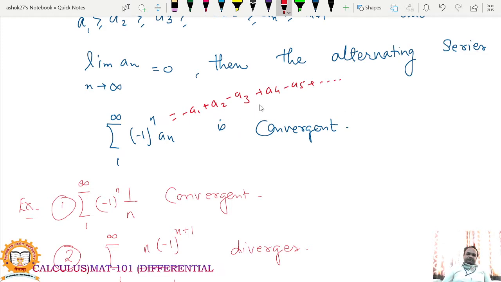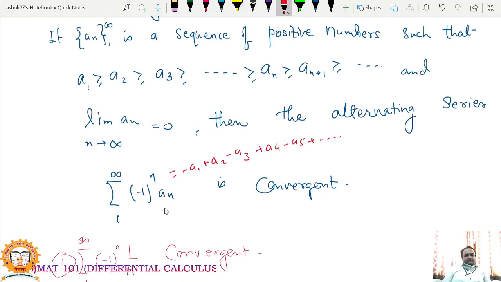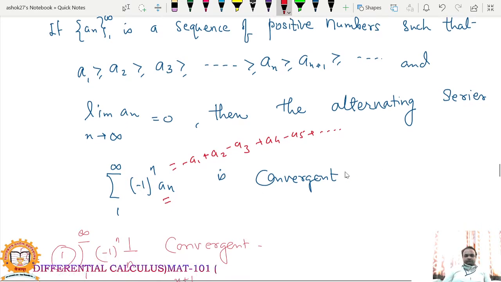So minus plus minus plus. So alternate terms are positive, negative, and that's why the series is called an alternating series. So this series is convergent. When is this series convergent? See, if this sequence a_n is a monotonic decreasing sequence and its limit is 0, then the corresponding alternating series, summation (minus 1) raised to n a_n, is convergent.